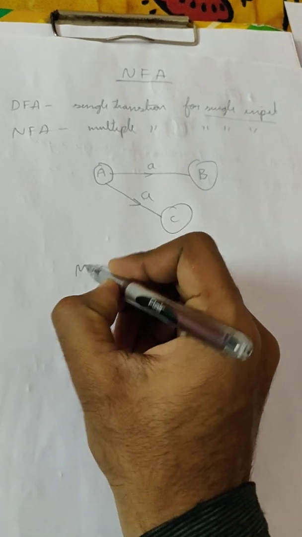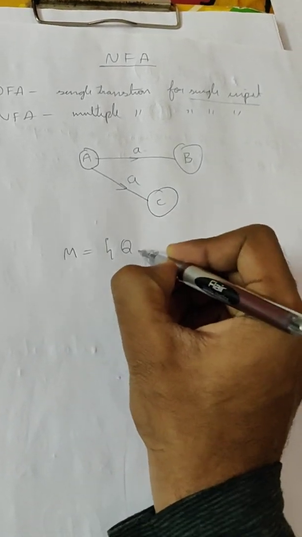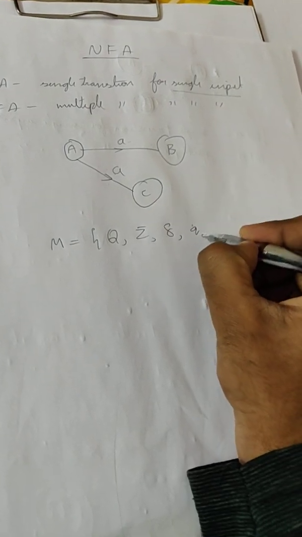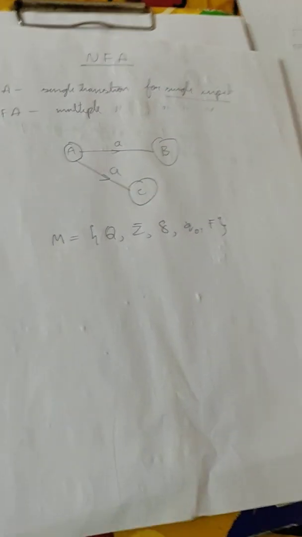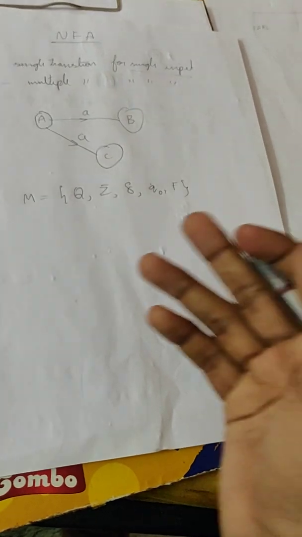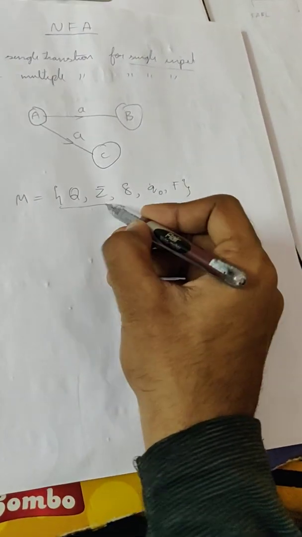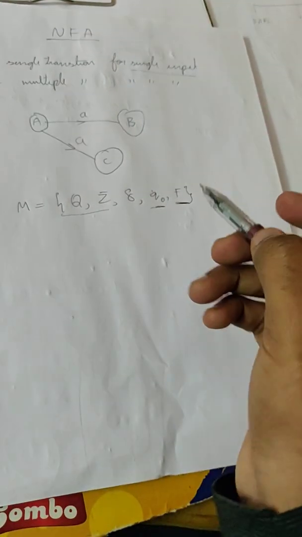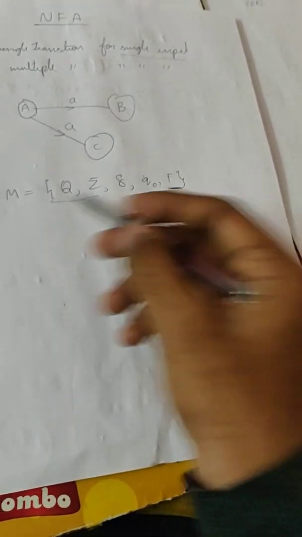Similar to DFA, non-deterministic finite automata is also represented by M = (Q, sigma, delta, Q0, F). As I said, Q represents the set of states, sigma represents the alphabet, Q0 represents the initial state, F represents the final state. But the only thing that changes is this mathematical modeling of non-deterministic finite automata.